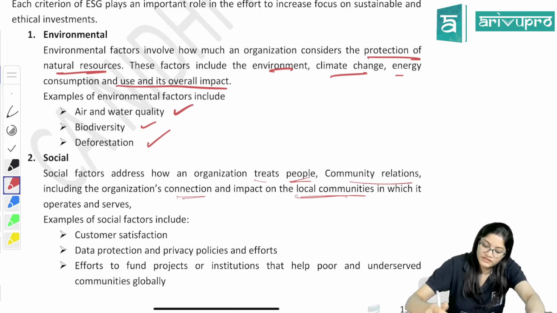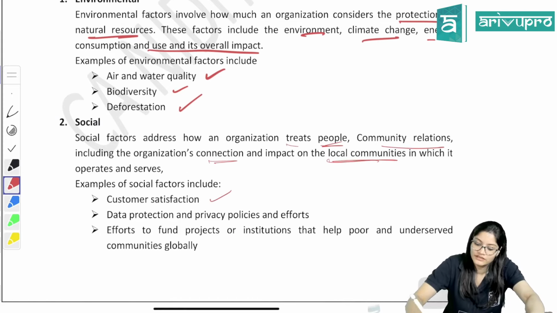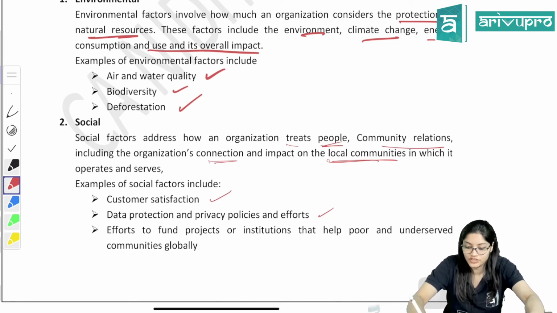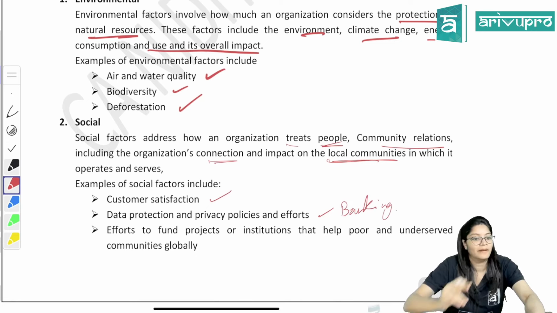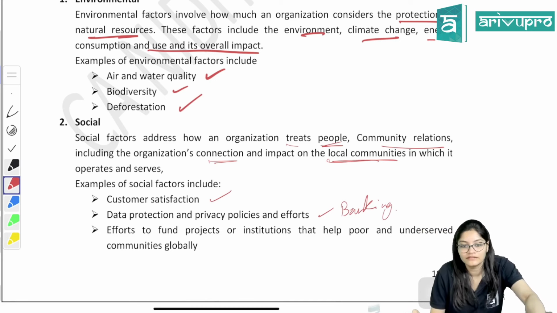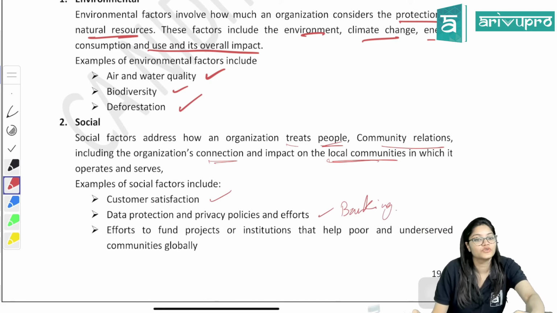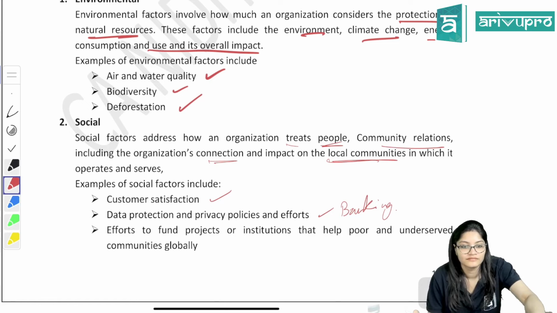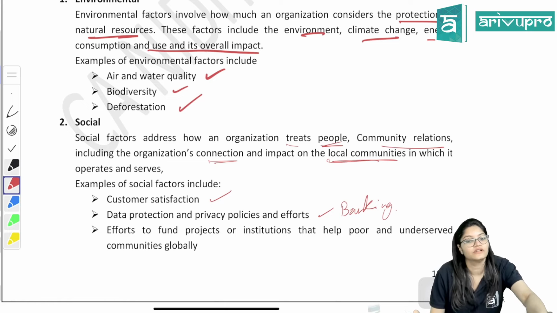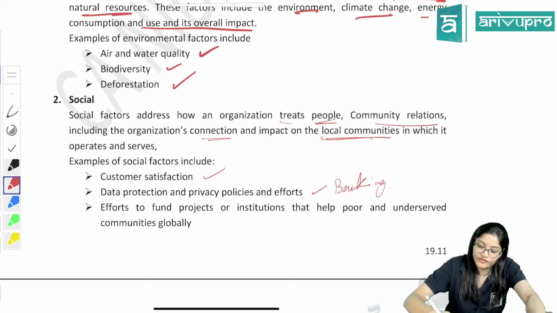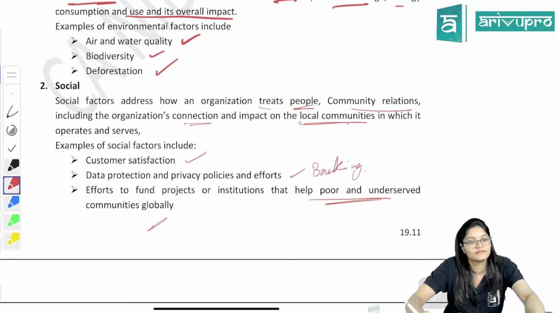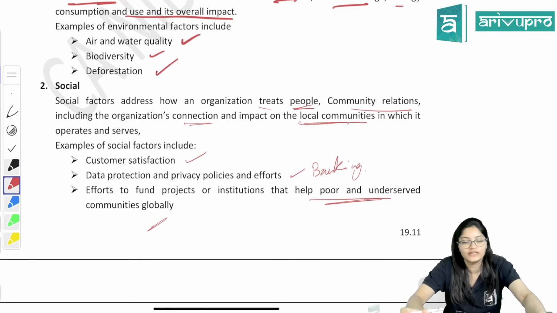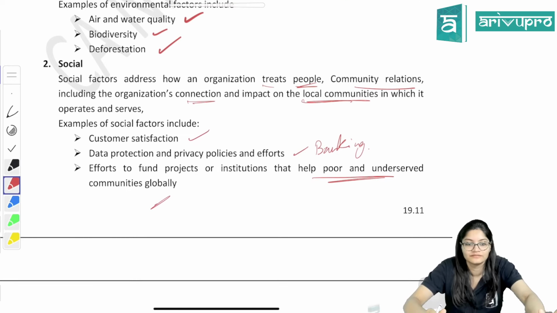So examples are given: customer satisfaction, data protection and privacy policy, especially in case of banking sectors. My entire data is there with the bank. It is the bank's duty to protect my data. Correct? So that all are the social factors. Efforts to fund projects or institutions that help poor and underserved communities globally. Doing good for the society, do good for the people basically.